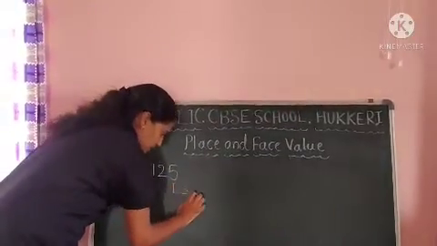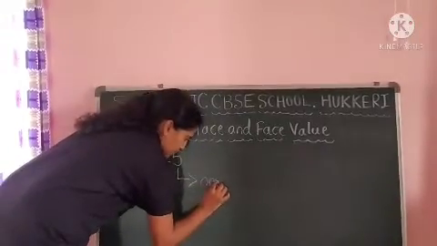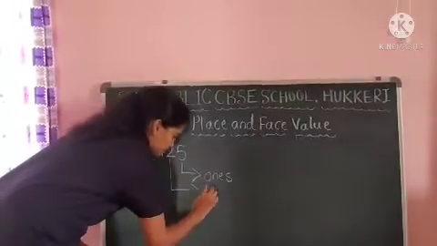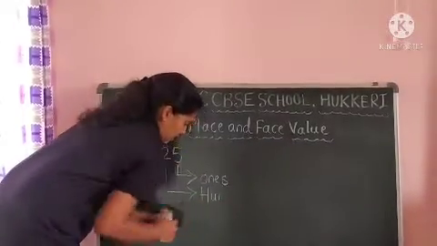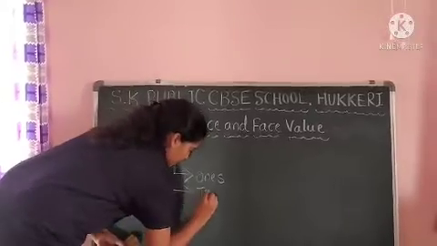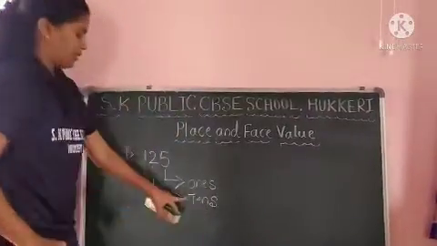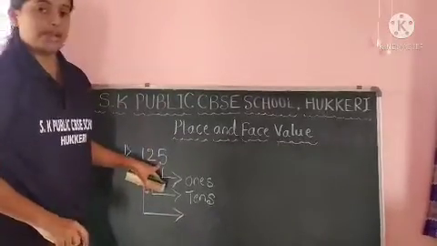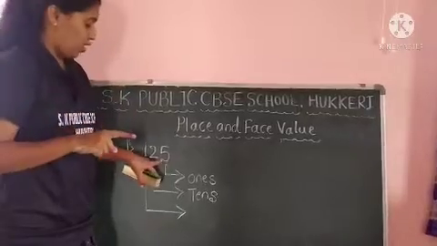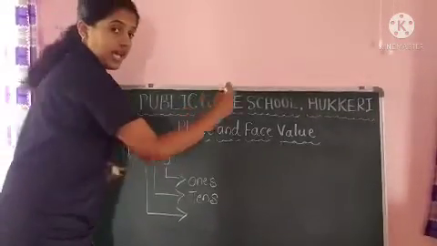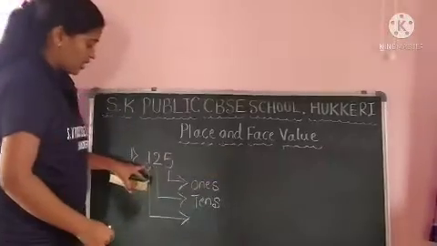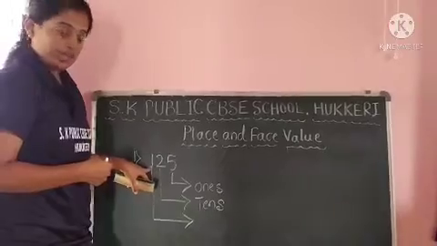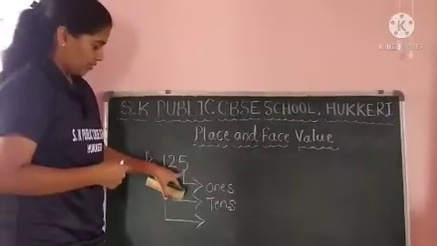This 5 is in ones place, and 2 is in tens place. 2 is in tens place, and this 3 is in... So while writing the place values or places of these digits, you have to start from your right side. Don't start from your left side. Don't say this as ones, tens. It will remain the same, hundreds.